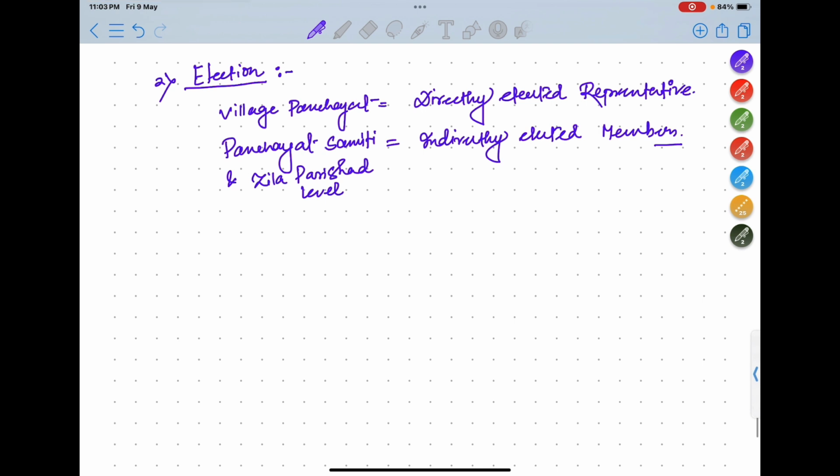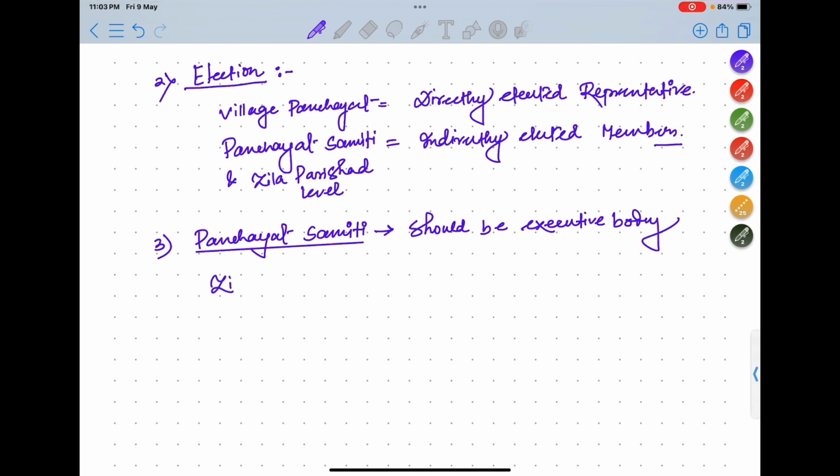Next recommendation is Panchayat Samiti should be an executive body.